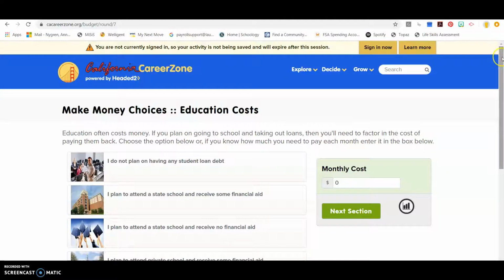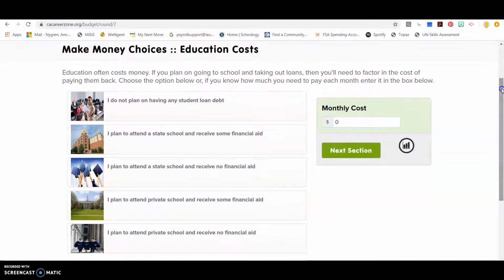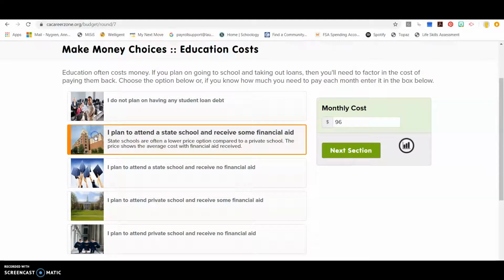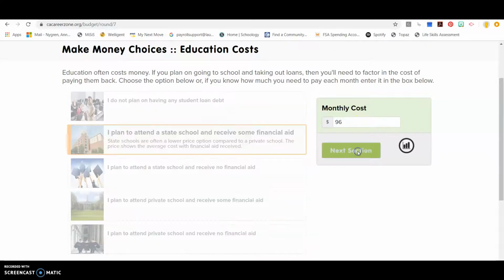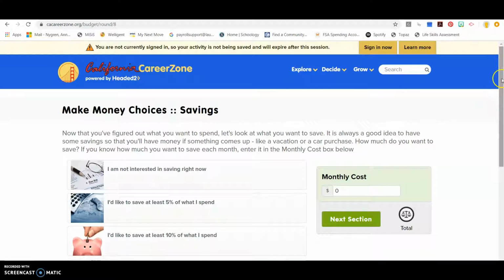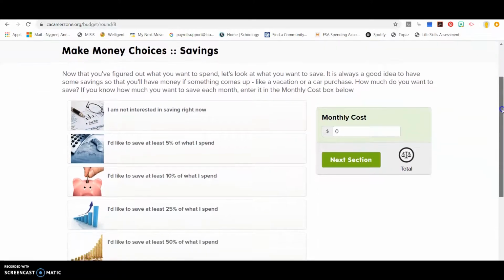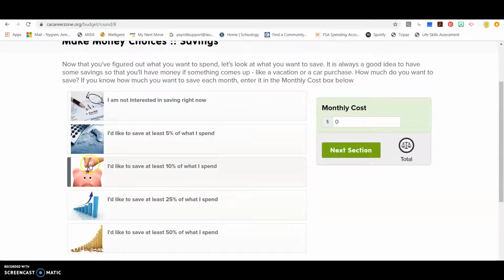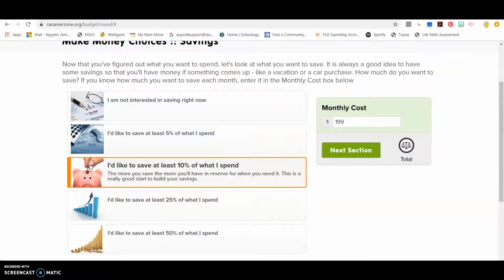And then education, I plan to be in school and receiving some financial aid because I did the FAFSA, so I'll click on here. And then savings, I think it would be a good idea if I saved 10% of what I spend, so I will click on here.